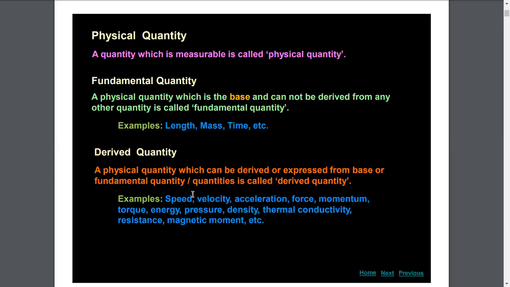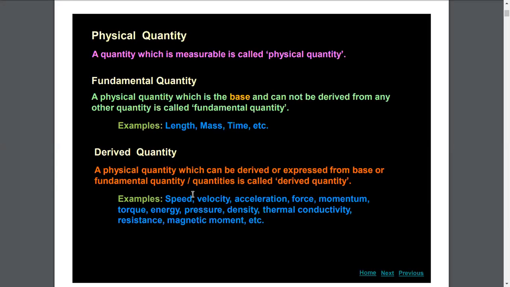As for example, speed, velocity, acceleration, force, momentum, torque, energy, pressure, density, thermal conductivity, resistance, magnetic moment, etc. All these are derived physical quantities. For example, you define speed as the ratio of distance traveled per unit time, or distance traveled divided by time taken.